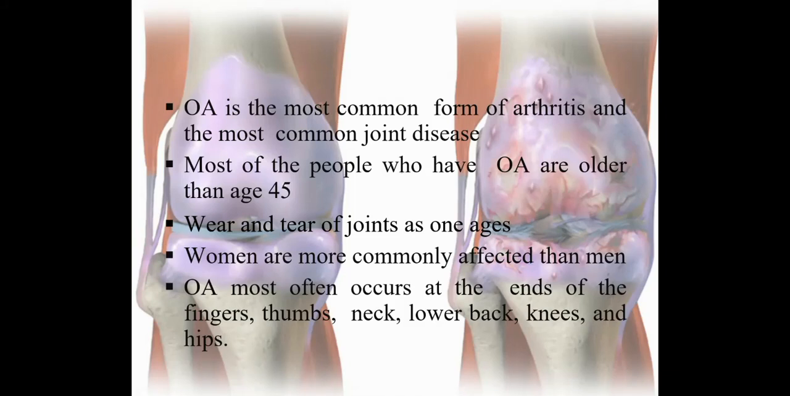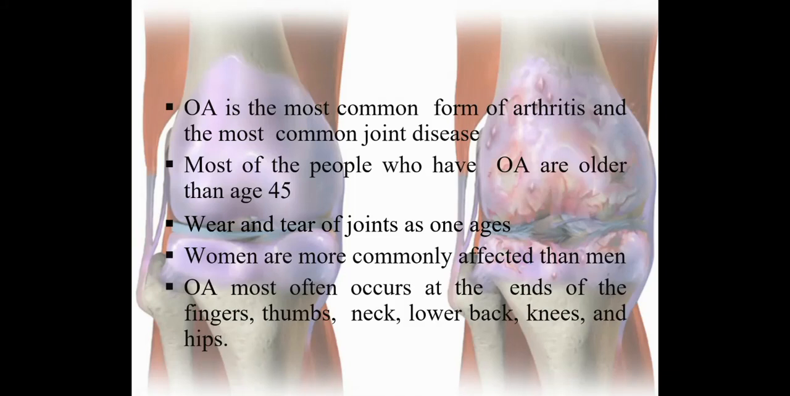So OA or osteoarthritis is the most common form of arthritis and the most common joint disease. Most of the people who have OA are older than the age of 45 years. Wear and tear of joints as one ages. So what is osteoarthritis? Osteoarthritis is said to be wear and tear of the joints as the person ages. Women are more commonly affected than men.